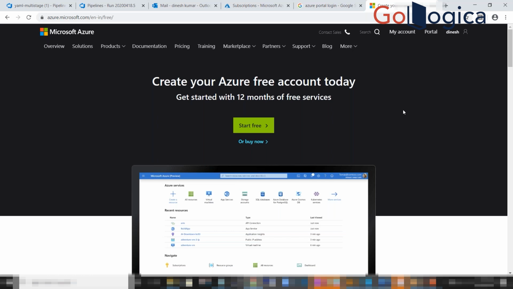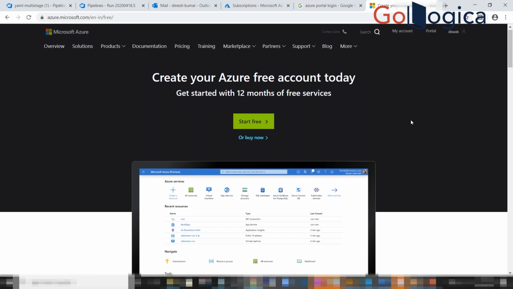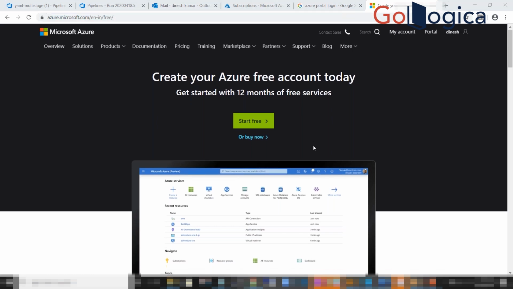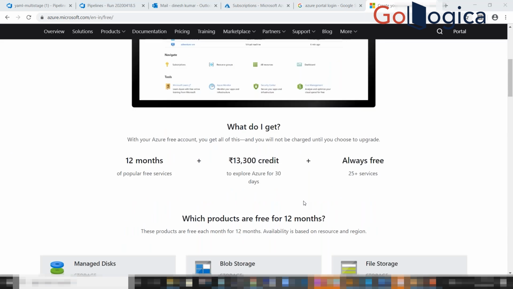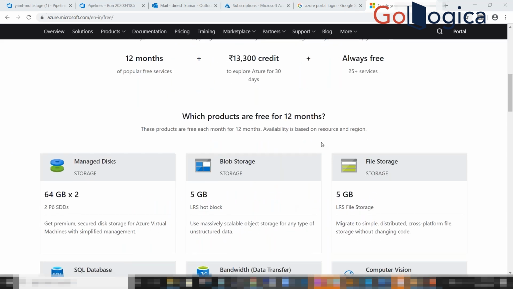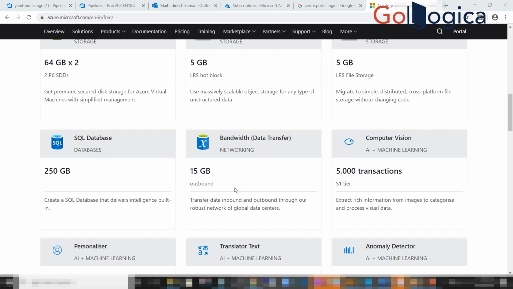We have multiple cloud vendors: AWS, GCP, and others. Right now everyone is migrating from on-prem, so they started introducing many resources. On this page, I'll ping it in the WebEx chat box so that you can get a fair idea of what things are there and what things are free. These are the resources available on this page.